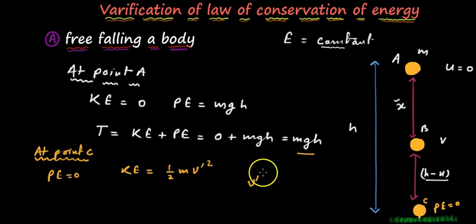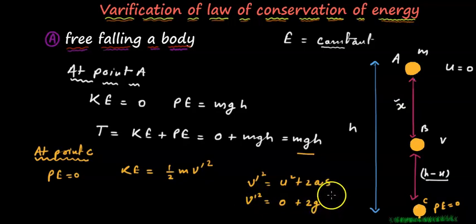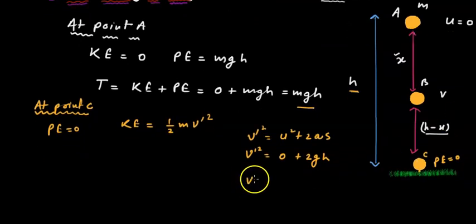We know from the linear equation v square equals u square plus 2as, where a is the acceleration and s is the displacement. So v dash square will be 0 plus 2, and instead of a we can write acceleration due to gravity g. The distance from A to C is h, the total distance it travels from the ground height. So instead of s, we can write h. So v dash square value will be 2gh.